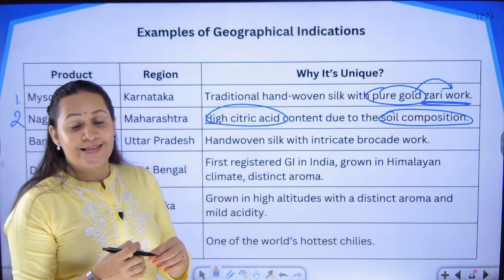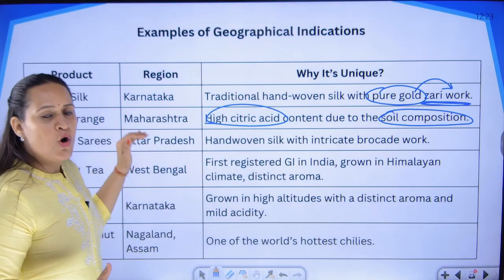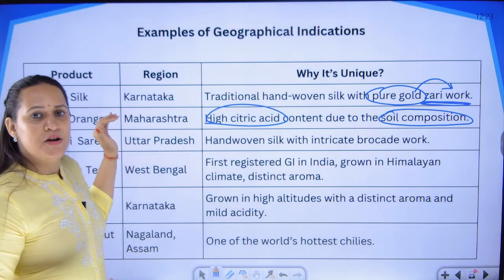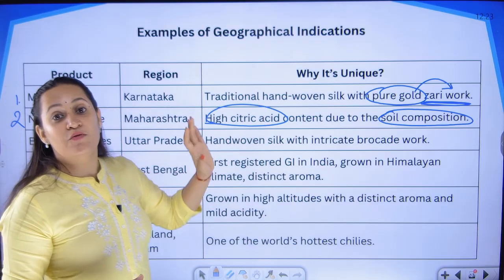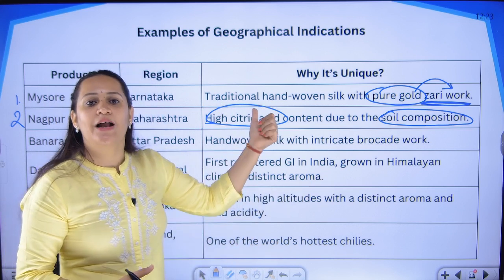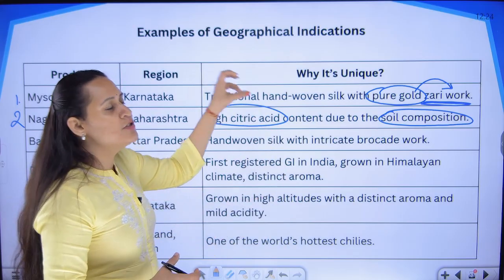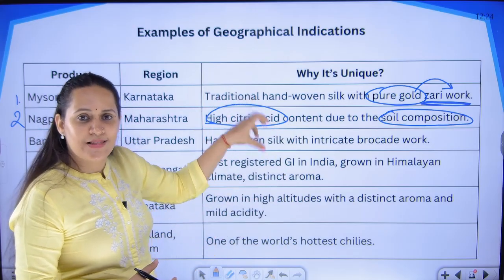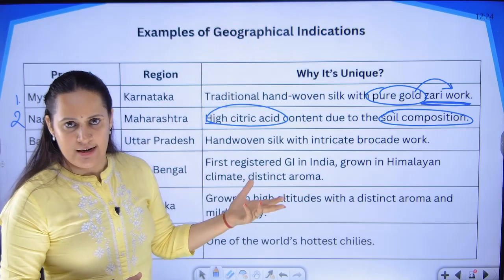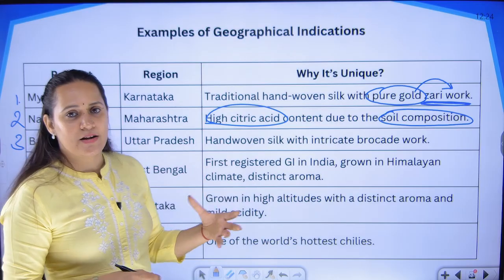That acidity is slightly higher in oranges grown in the soil of Nagpur, and that is the unique or distinctive feature of that product. If that orange is grown somewhere else, it will not have this feature. So it cannot be separated from the location. Because it is grown in Nagpur, it has a certain quality, that is why it can be called a geographical indication.